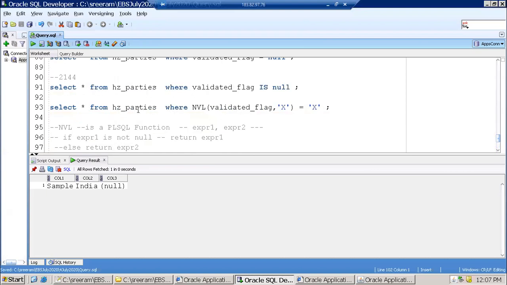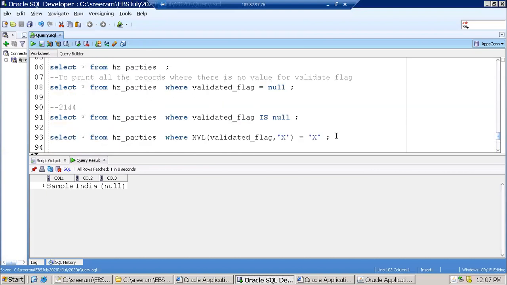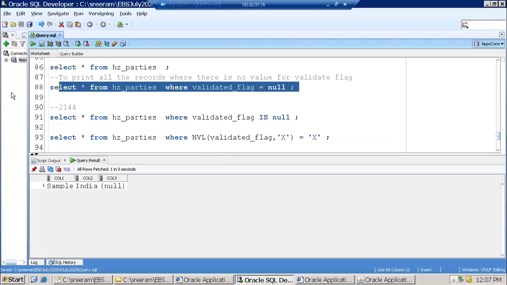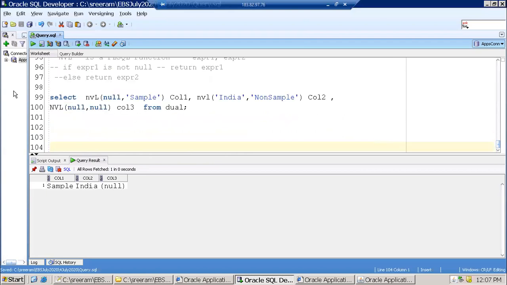Now let us go again to the validation logic. Let us try to write a few more similar queries.